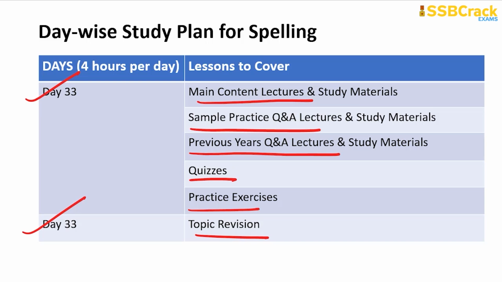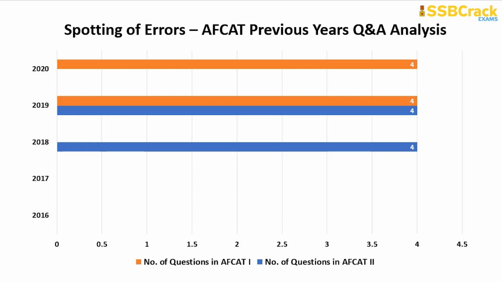Now, I will come to those topics which we are leaving behind for this study plan. We will see why we have left behind those topics. Why are they not as important as the other ones? So here it is. See, in spotting of errors, in 2020 AFCAT 1, 4 questions came. 4 questions also came in AFCAT 1 and 2 2019 and also in AFCAT 2 2018, but no questions came in 2017 or 2016.